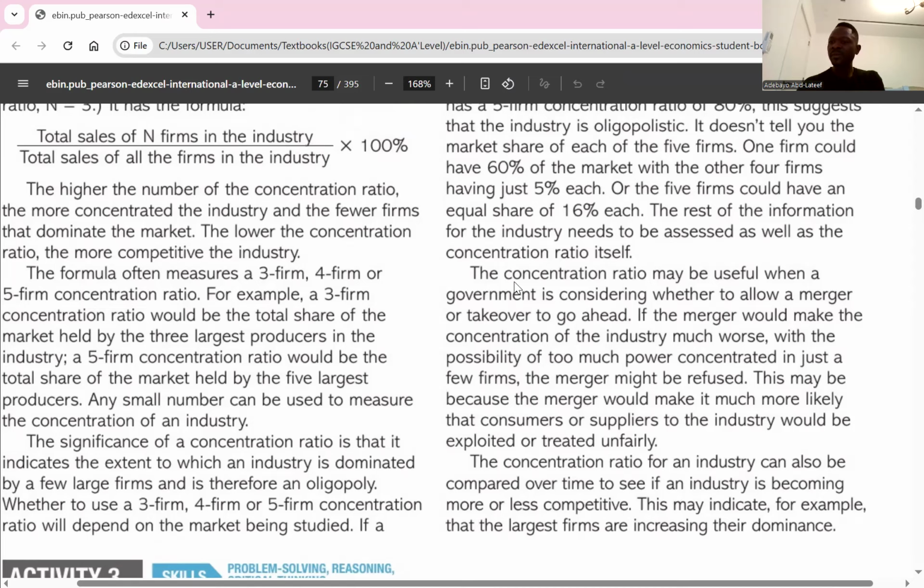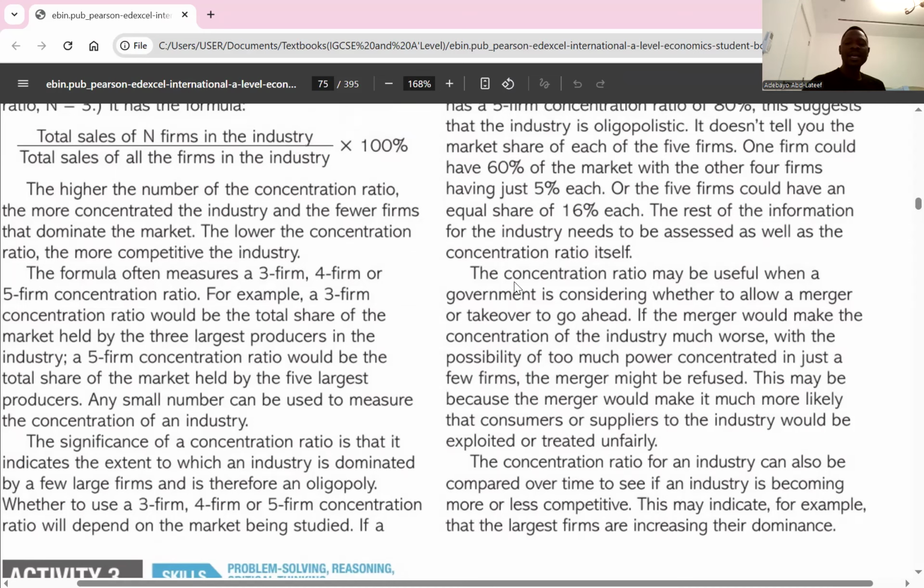So here I wrote, it doesn't indicate market power distribution. A high CR doesn't specify if the market share is evenly distributed among the largest firms or dominated by 1 or 2. Because we don't do a 2-firm CR. We do a 4-firm CR or 8-firm CR, which simply means the first 4 are going to be the largest in the industry, or the first 8. And that does not indicate if 1 is dominating or 2. Do you get the point here? The CR calculates for the top firms, not each firm that is dominating. So that's also a problem because you won't know the firm that is mostly dominating in that market.